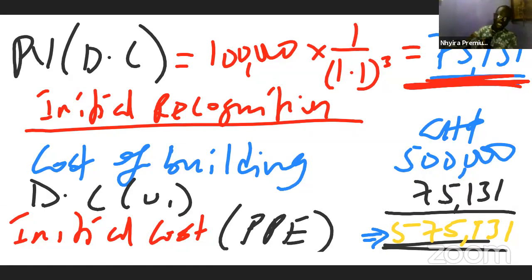What it means is that on subsequent measurement, the PPE will be reducing because it will be the depreciation minus the initial cost, and then your provision will be increasing because the unwinding will be added to the provision, so that we build up that reserve. At the end of the third year, we will be able to get our 100,000 Ghana cedis and put it down and use it for the decommissioning.